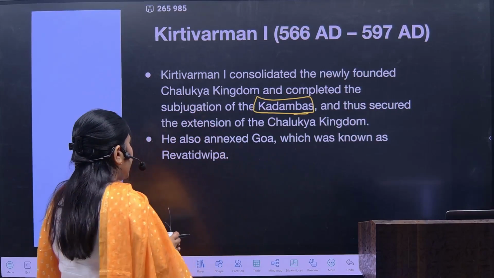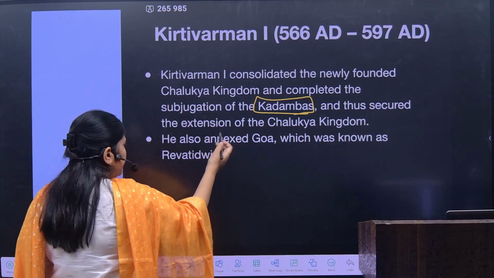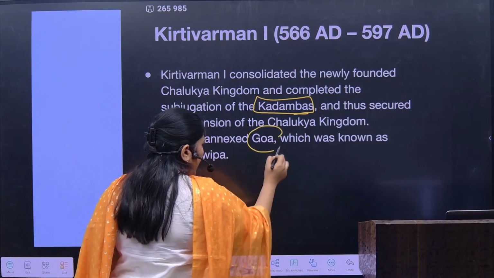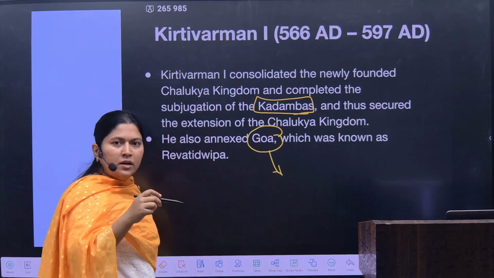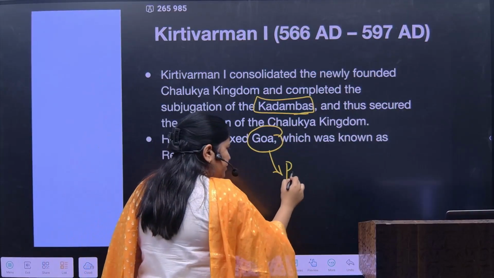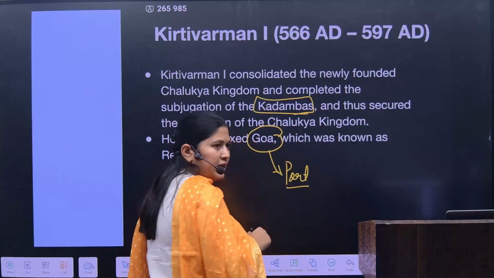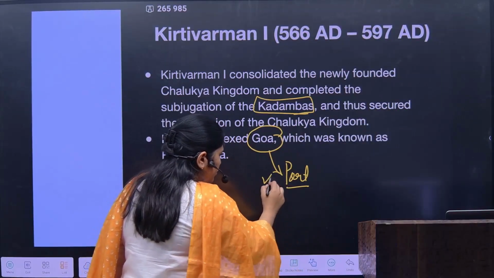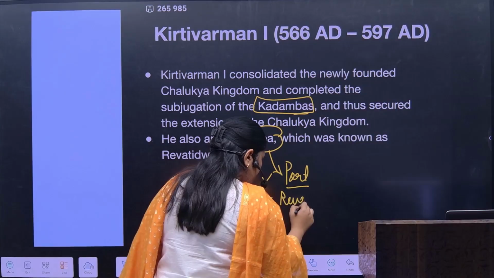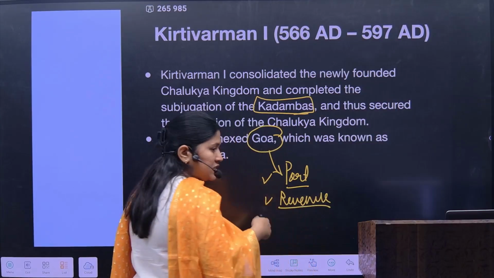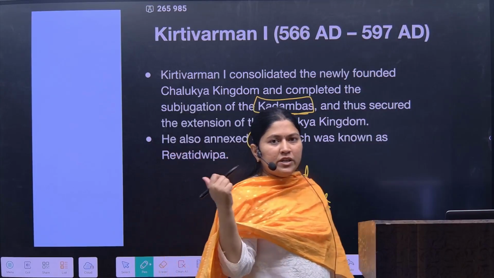Okay. After that, the extension of the Chalukyan kingdom happened and he annexed Goa. Now, why did he annex Goa? Because it was firstly a port city. Again, it was a good source of revenue. Now, the spices were being traded from the Goa port.